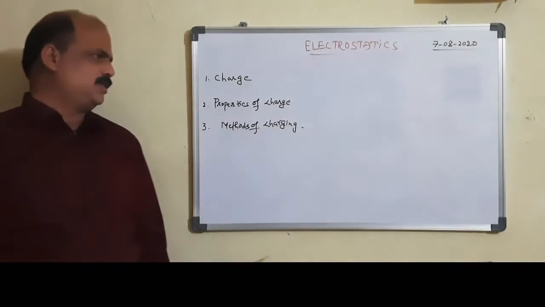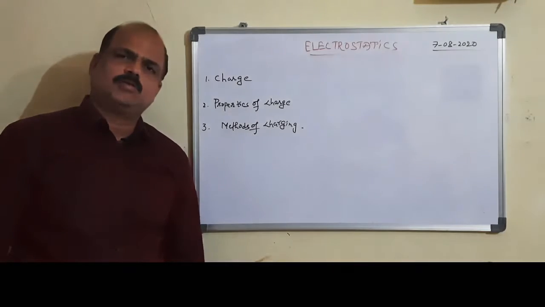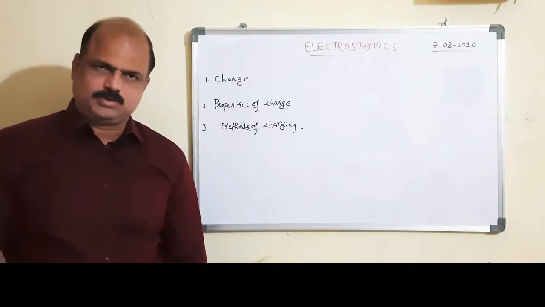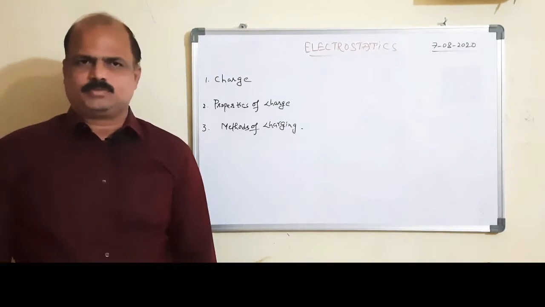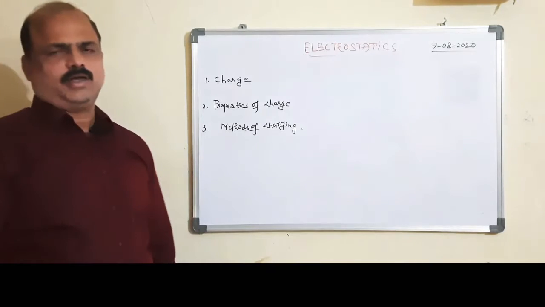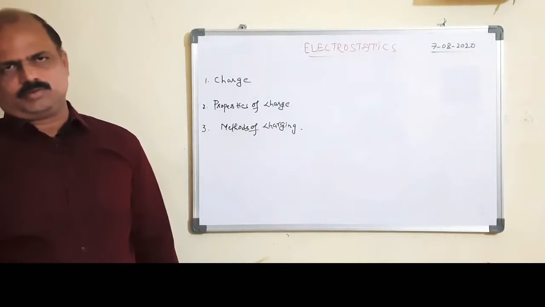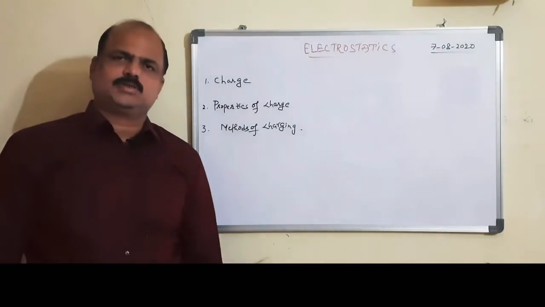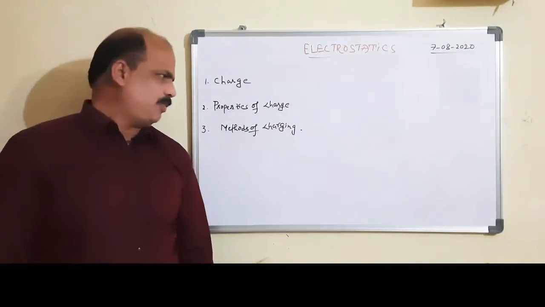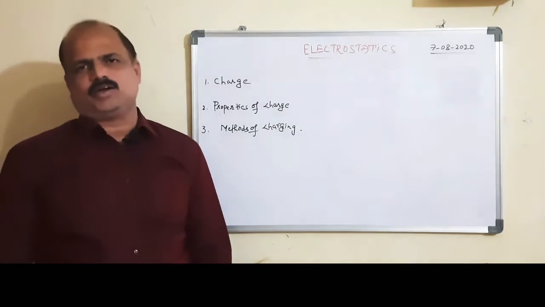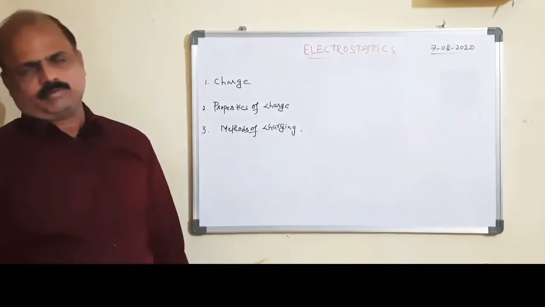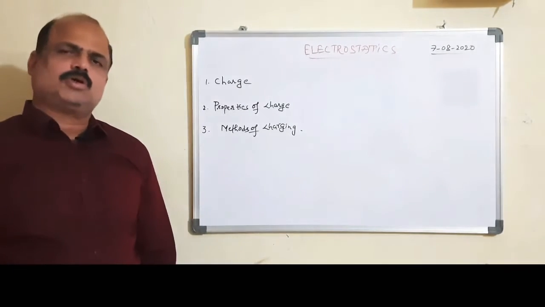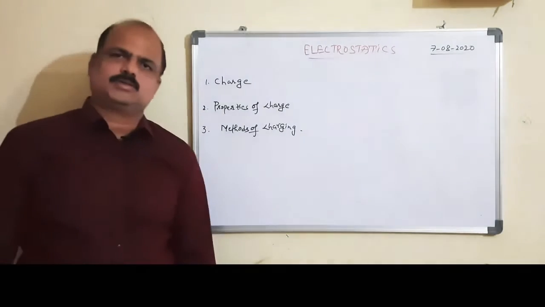Now we are going to discuss how we can convert an uncharged body into a charged body. But before that, we are going to discuss the properties of charges. Charge is neither created nor destroyed, but it can be transferred from one body to another body. The total charge in the universe remains constant.